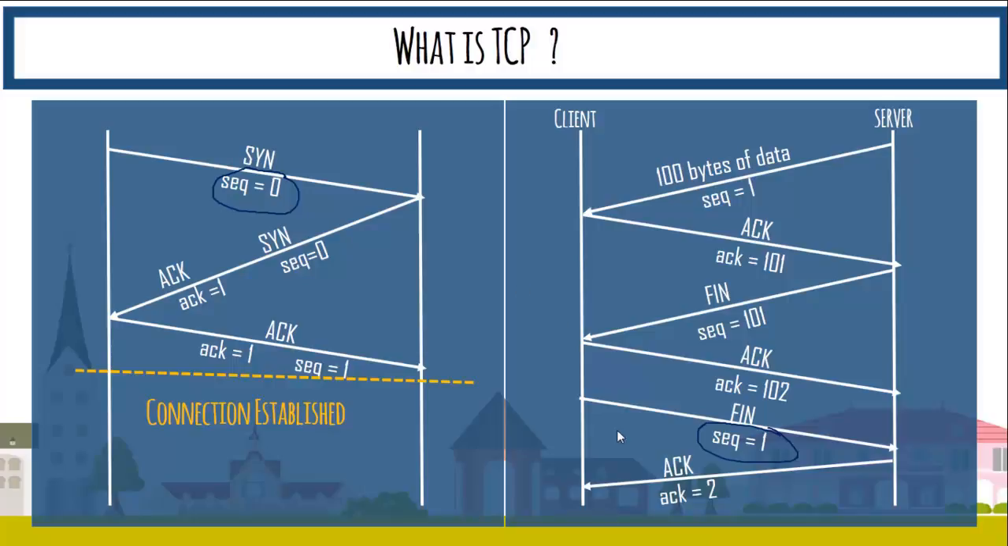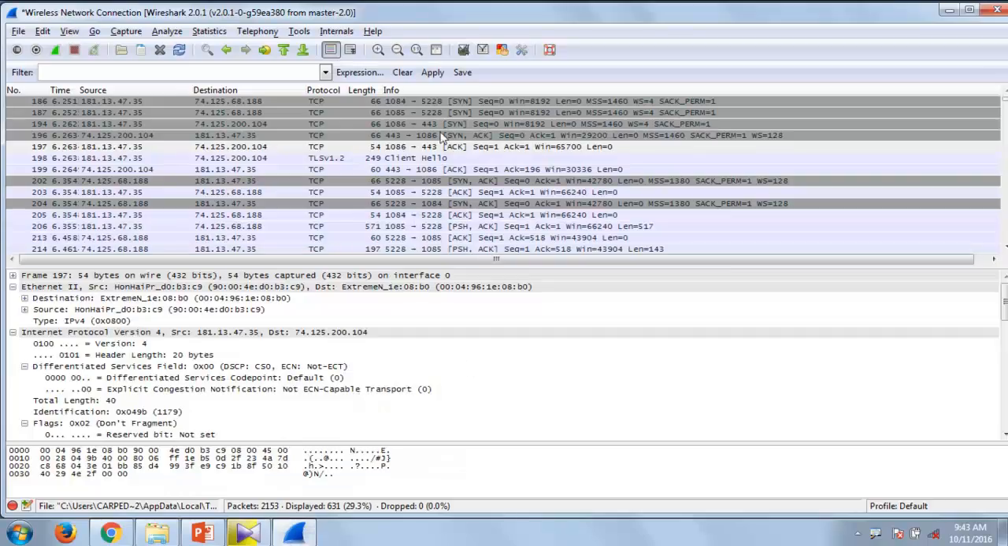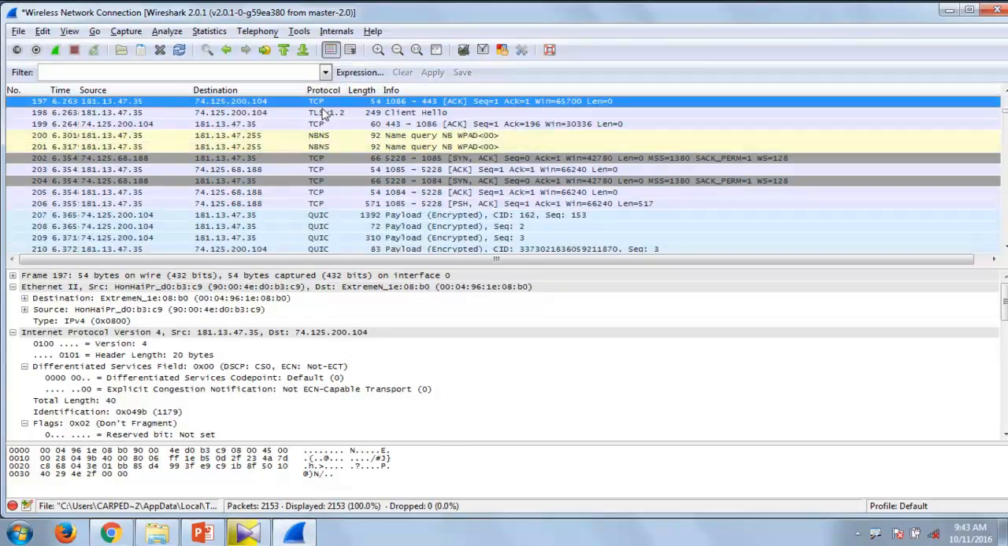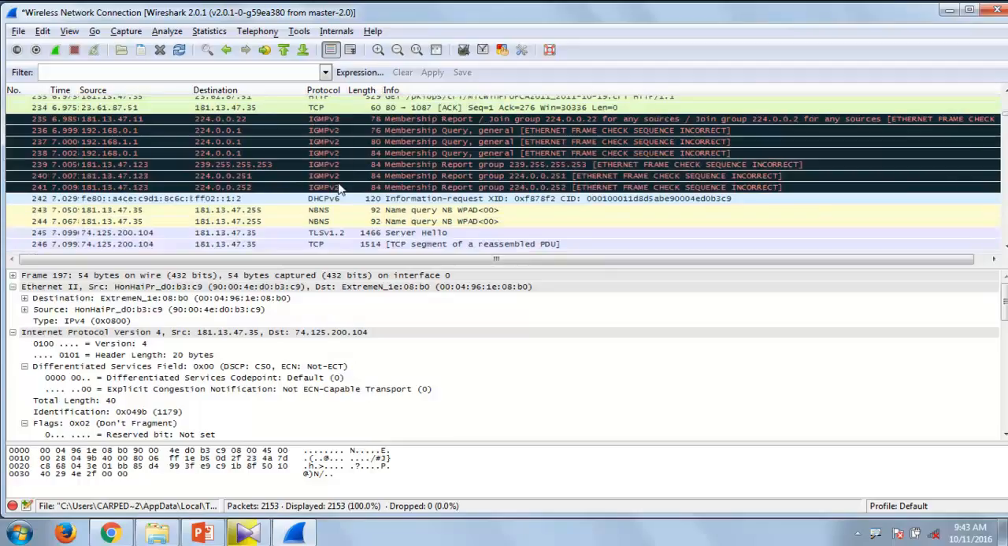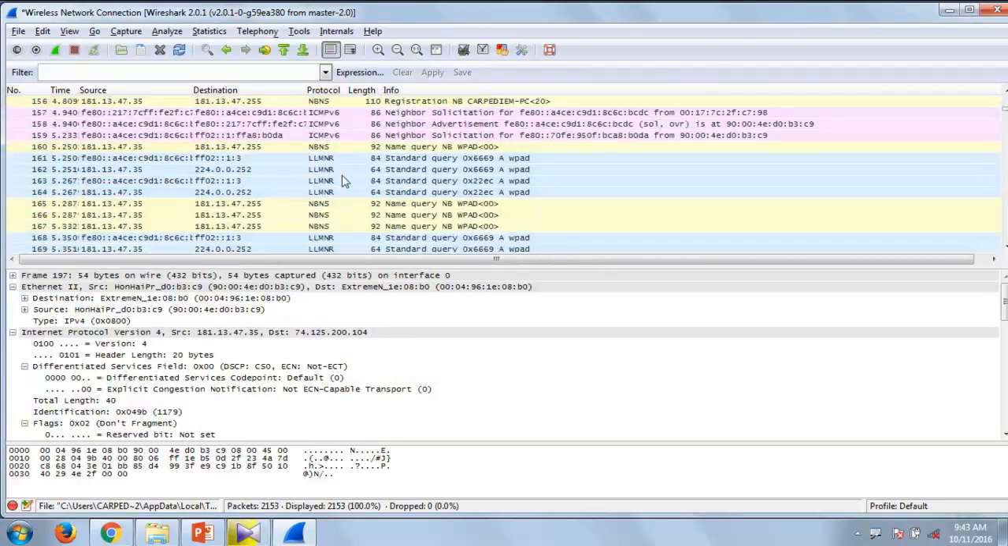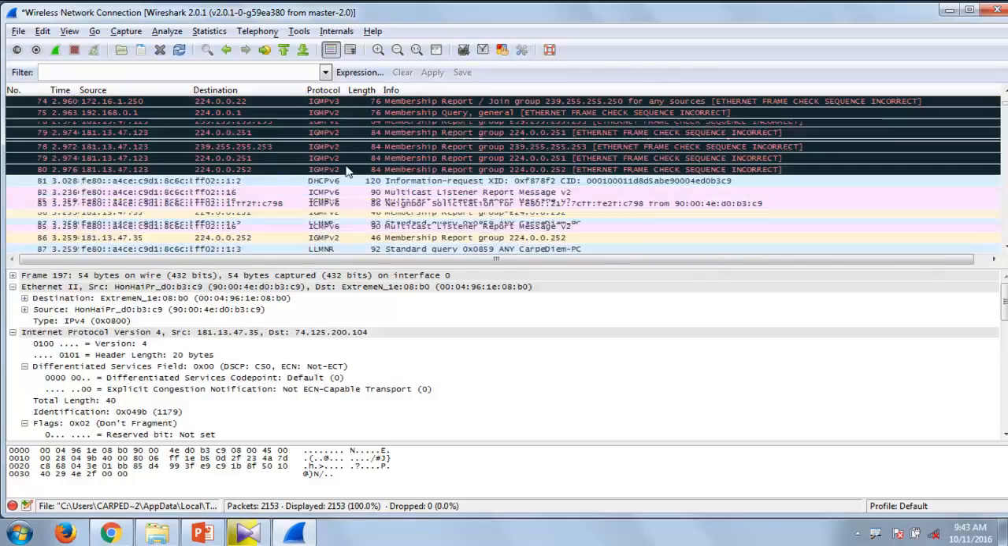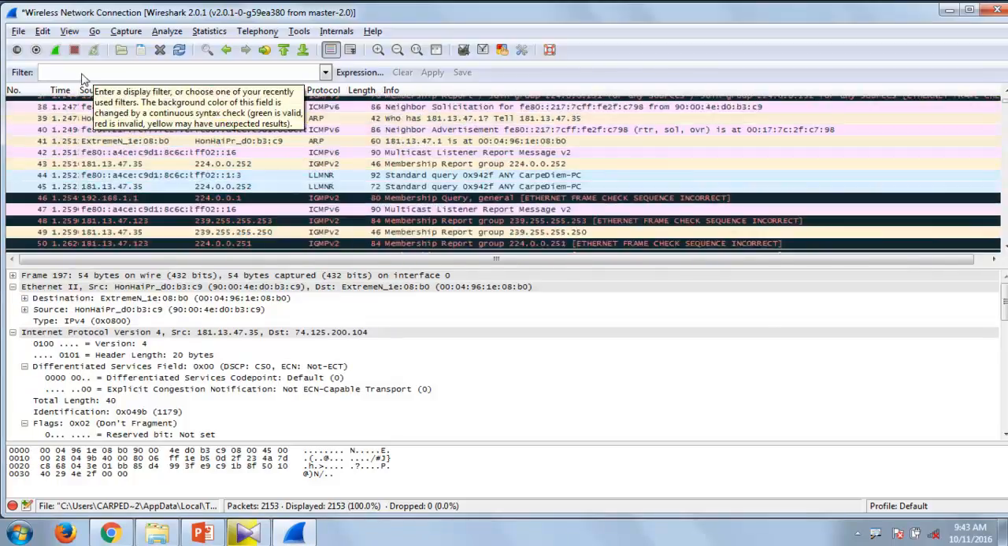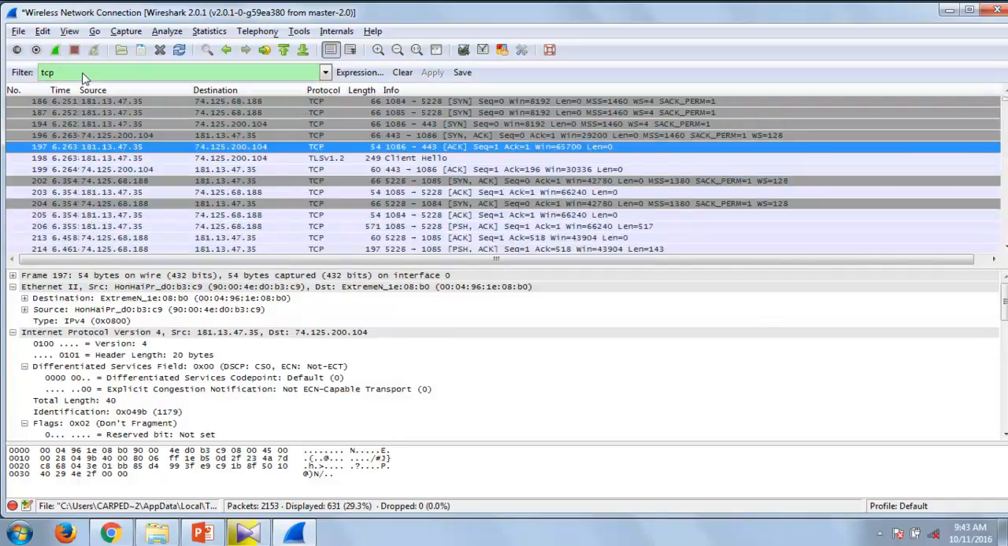And let's now have a look at Wireshark. These are the packets that I have captured in Wireshark. These are all the packets: TCP, IGMP, HTTP, DHCP, but we are interested in TCP here. So to make it much easier, we need to type in the filter TCP. In connection establishment we have SYN, SYN-ACK, and ACK. You can have a look at this.